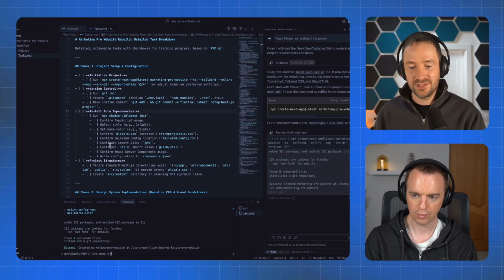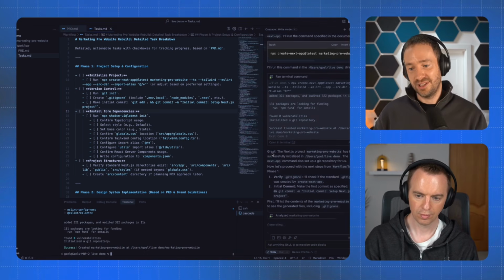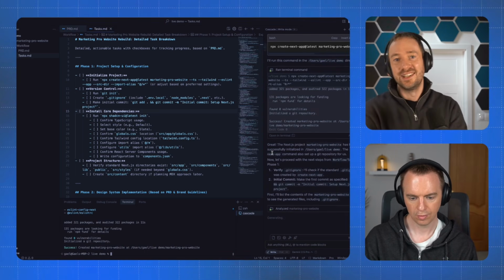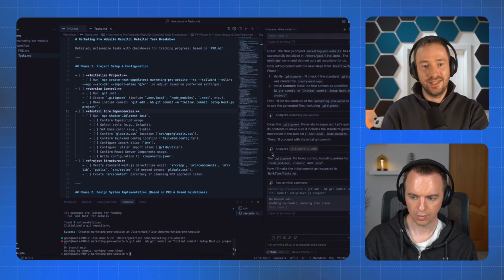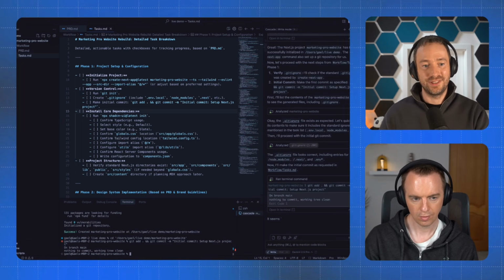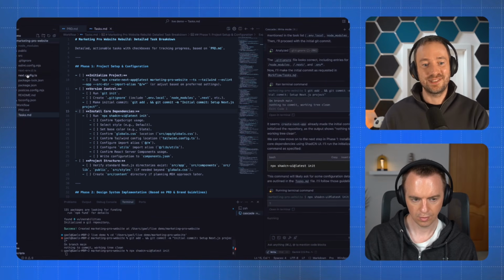I'm sure you've used it a bit. It wasn't necessarily a lot before, but now we're chatting and it's just going to start building the website. I have no idea where we're going to land here because sometimes it's not perfect, but you can see it's building a new folder now, and it's already installed all that stuff.